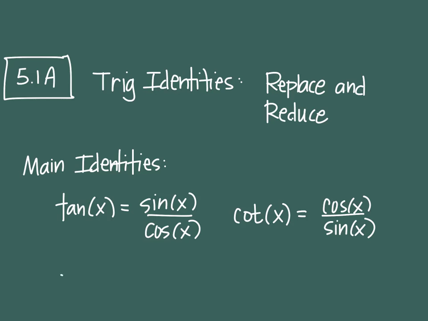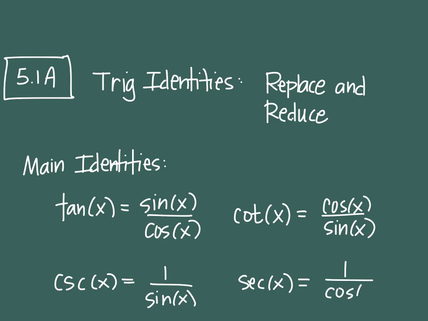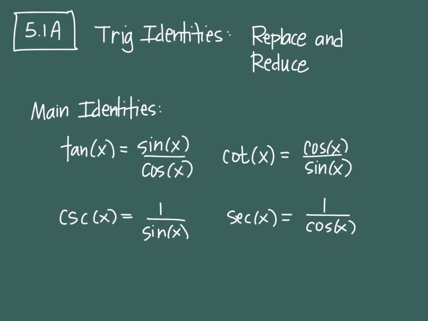Another one that we've learned already is cosecant. Cosecant is identical to 1 over sine of x. It is the reciprocal, so you put a 1 over, and then those are identical. We've also learned that secant is 1 over cosine of x. So these are 4 that you already know. I'm going to show you some sample problems with those 4. Then I'm going to teach you some new ones that you haven't seen. But let's practice with the ones we do know.